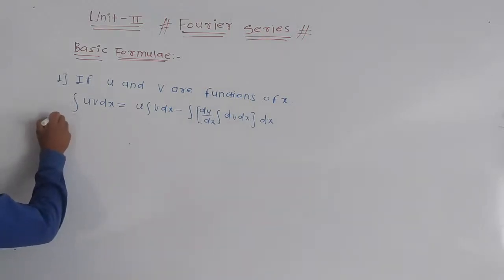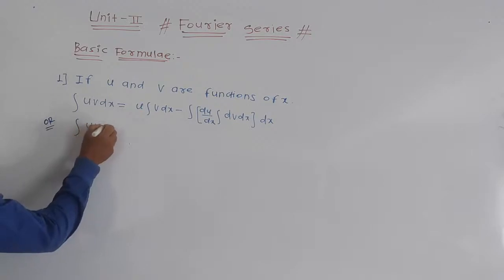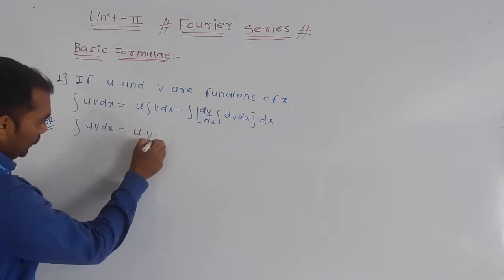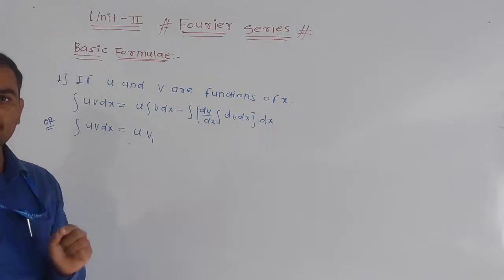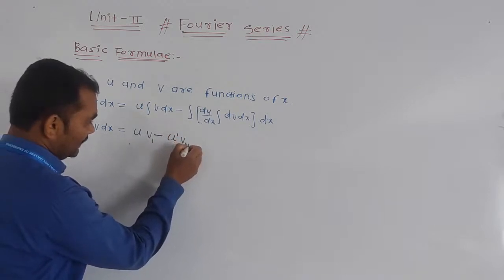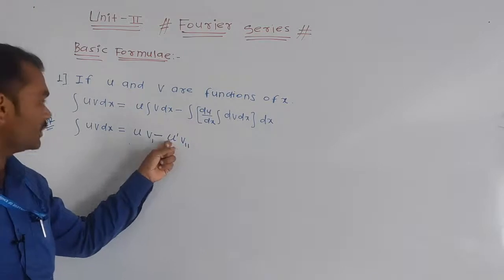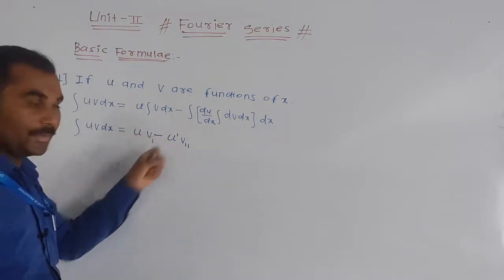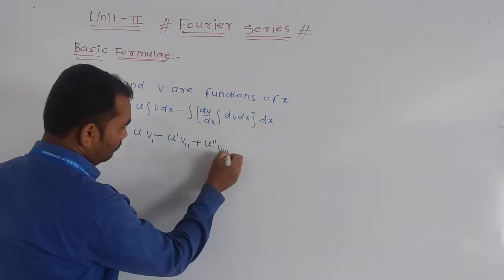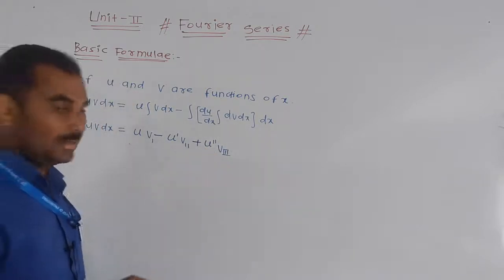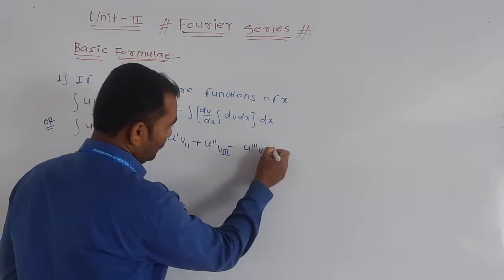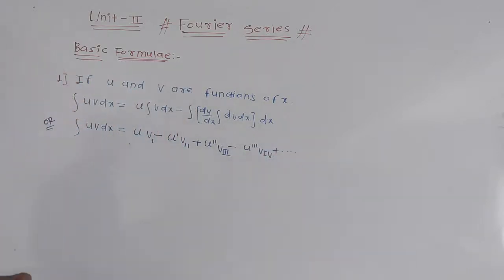Or this formula can be written as integration of uv into dx is equal to u into integration of v one time, minus u dash, that is the derivative of u, into the double integration of v, plus u double dash, the double differentiation of u, into the triple integration of v, minus u triple dash into the fourth integration of v, plus dot dot dot, alternately the positive and negative sign.